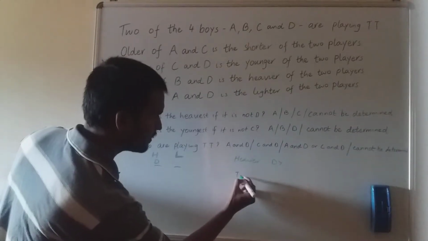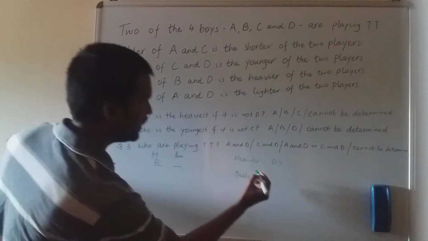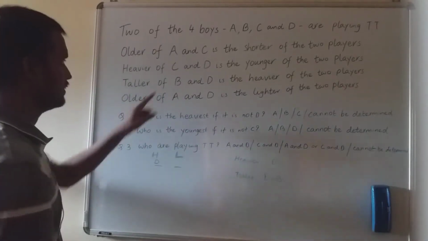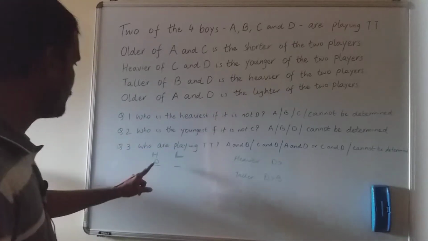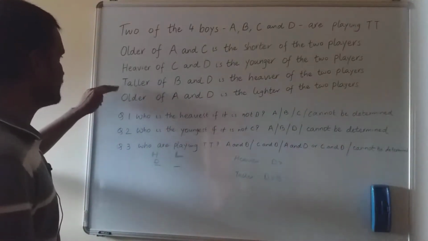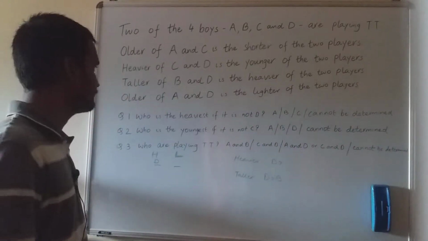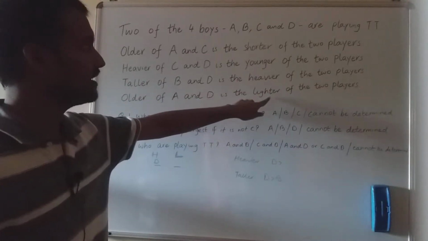So let me make another thing. This is for heavy, this is for taller. So D is taller than B. I know that D is taller than B, and since he is taller than B, he is the heavier of the 2 players, because I have assumed D is heavier. With this assumption, now I am going forward, thinking that my assumption is correct. Now I am coming to this statement, because heavier opposite is lighter.